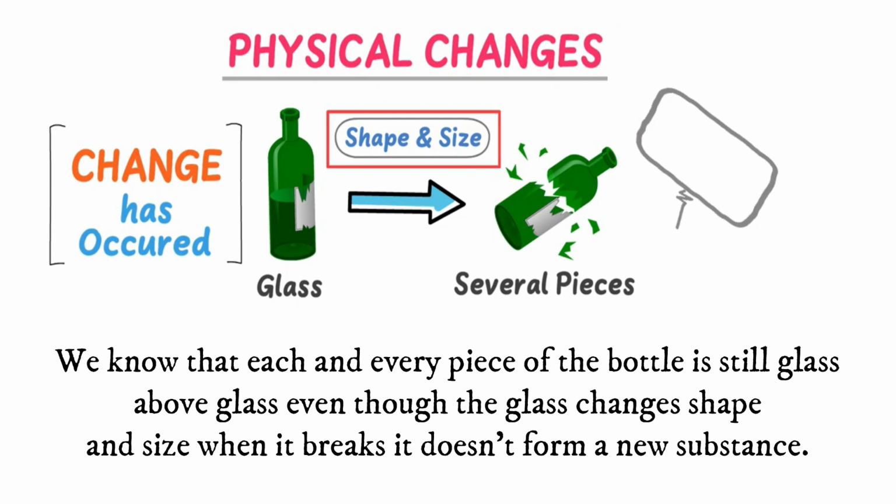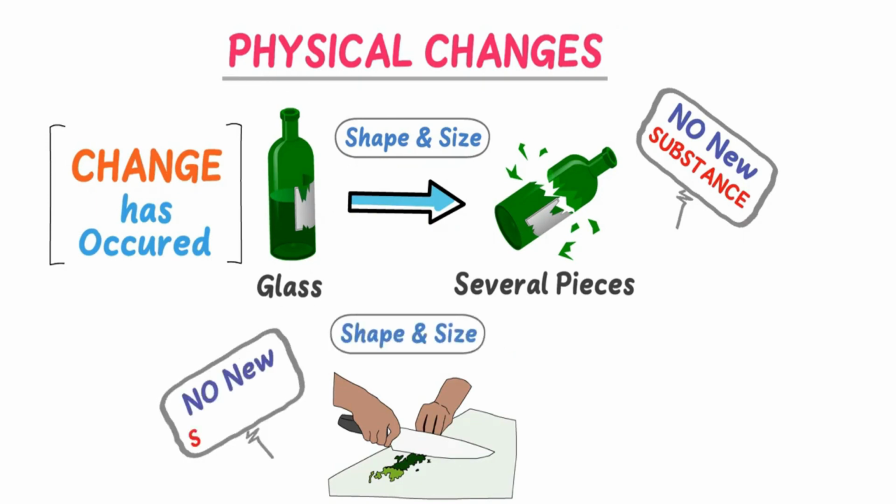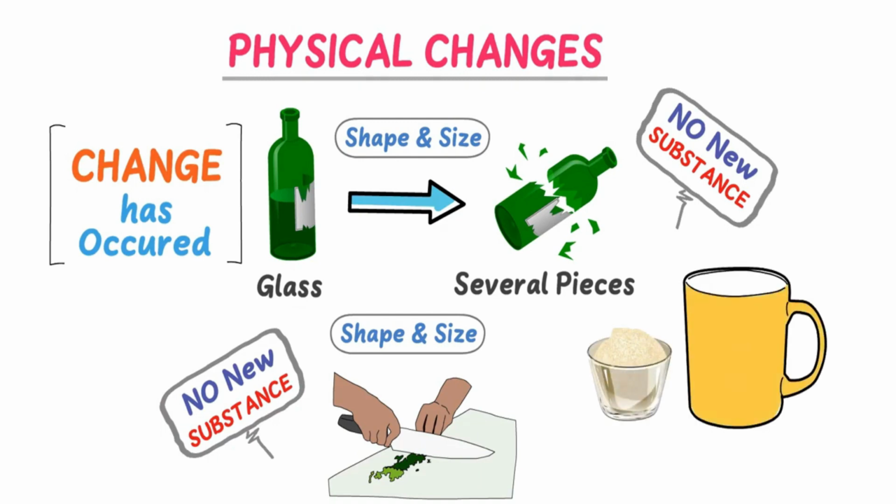When it breaks, it doesn't form a new substance. Another example of a physical change is cutting vegetables, or mixing sugar and water. The result of mixing sugar and water is called a mixture.